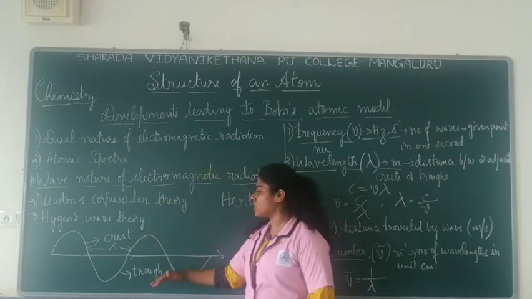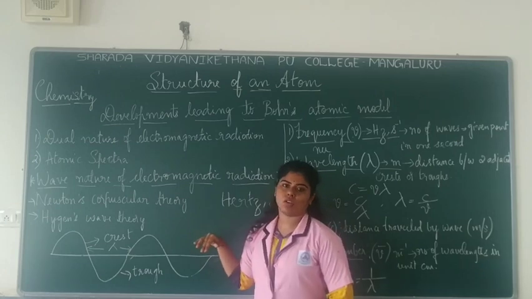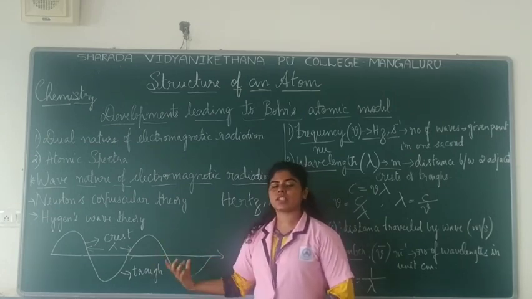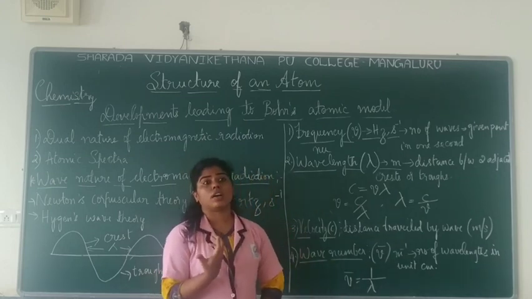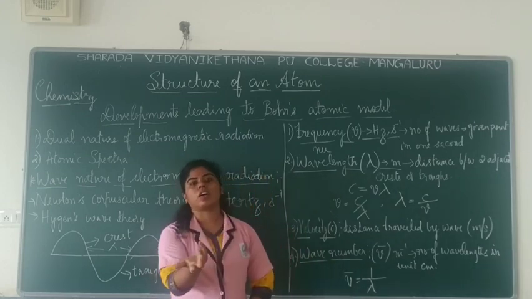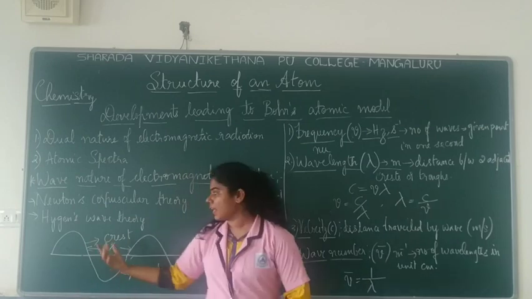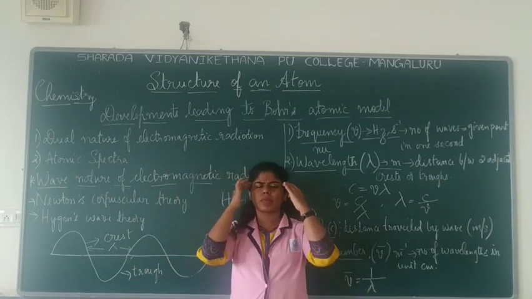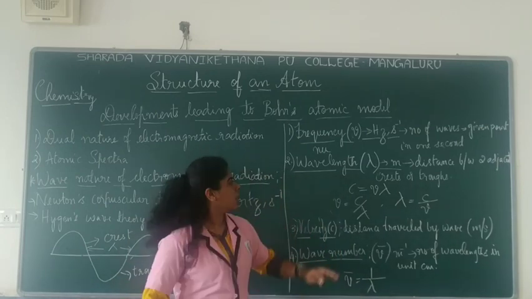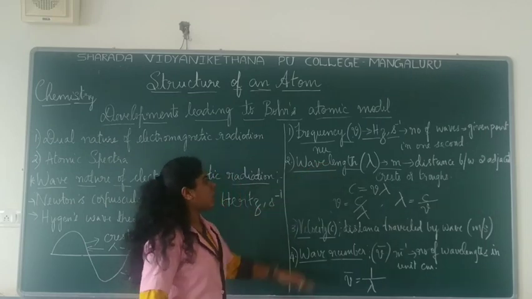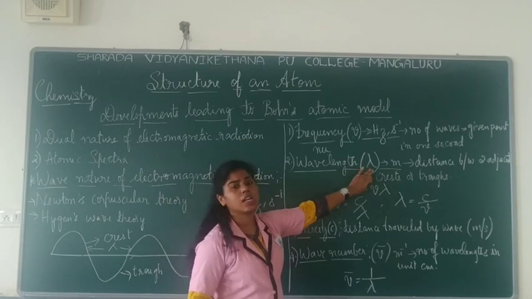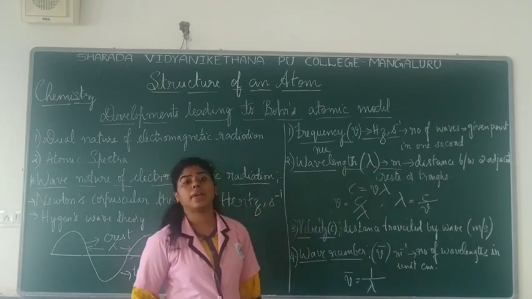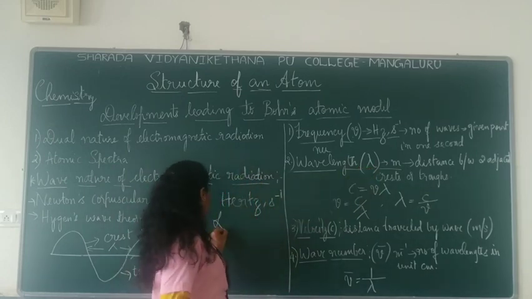So the number of cycles per second passing through a point is called the frequency. So when you say the frequency of this radiation is so much, that means it is the number of cycles. You should remember, the number of waves. Got it? Let us move on to the second one, which is wavelength. Wavelength is denoted by the symbol lambda.